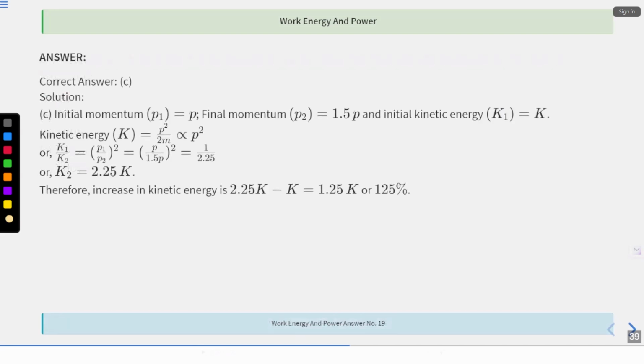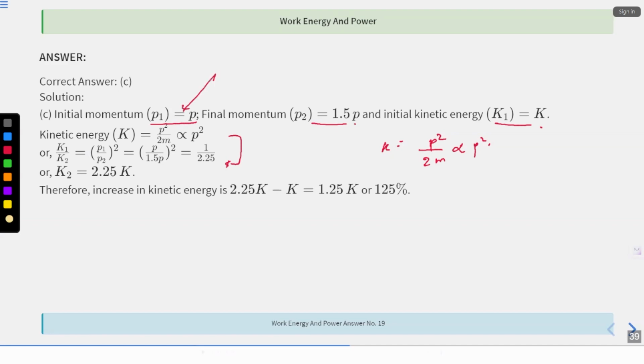So initial momentum is P1, that is P. Next is 1.5. So kinetic energy is K. Now, P square by 2m is directly proportional to P square, right? That is kinetic energy. Fine. This is what they have told over here in this step. Okay, that whatever the change will happen, that will be directly proportional to the kinetic energy. So K1 upon K2 is equals to P1 upon P2 whole square. All right. So you have initial P1, that is P.